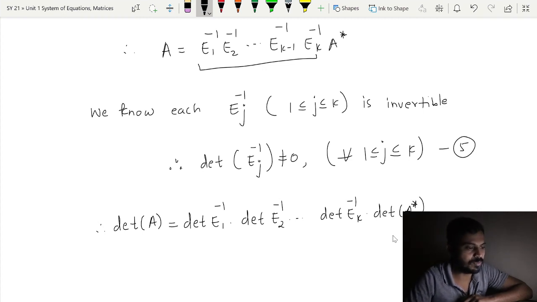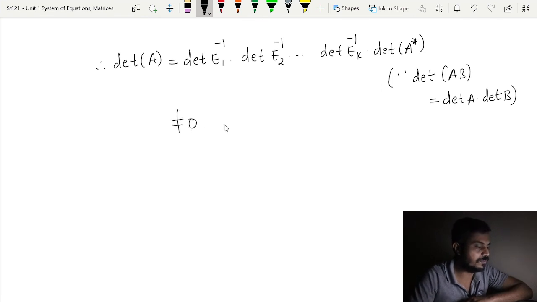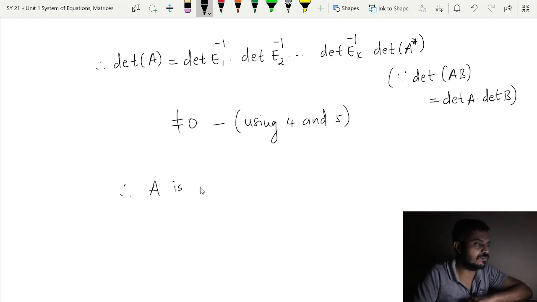Again over here the property has been used, since determinant of AB is equal to determinant of A multiplied by determinant of B, and this is non-zero. We have used 4 and 5, and therefore we can say that A is invertible.